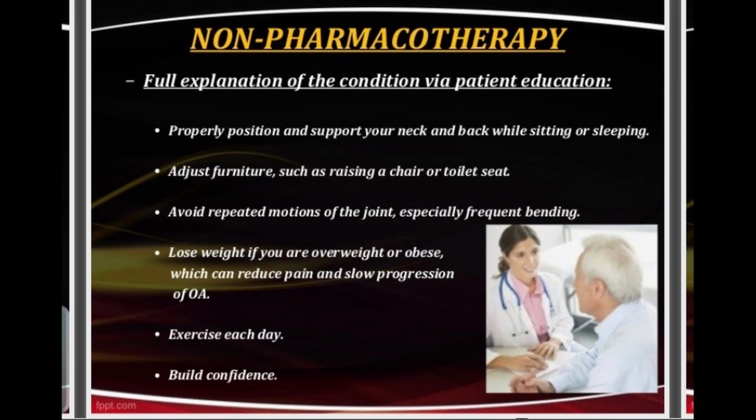Now we discuss the non-pharmacotherapy. So first one is a full explanation of the condition via patient education. In this, properly position and support your neck and back while sitting or sleeping. Adjust furniture such as raising a chair or the toilet seat. Avoid repetitive motion of the joint, especially frequent bending. Next one is lose weight if you are overweight or obese, which can reduce the pain and slow progression of OA. Next is exercise each day, and the next is build confidence. So these all are the precautions that we have to tell the patient.